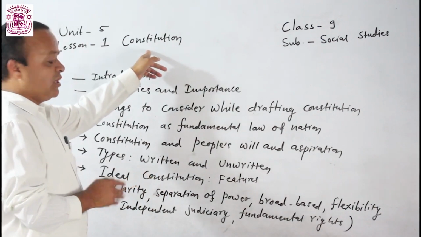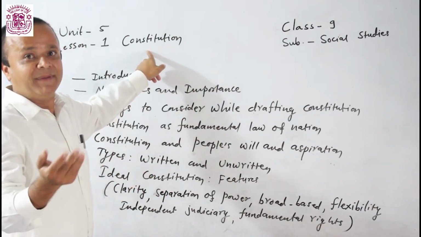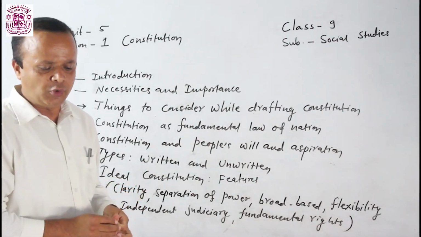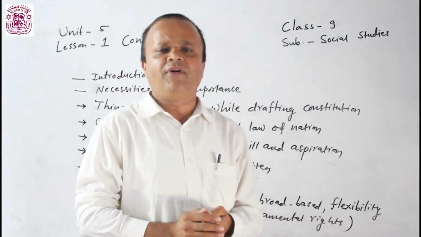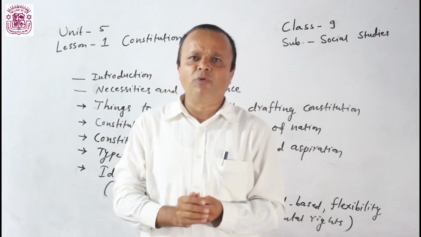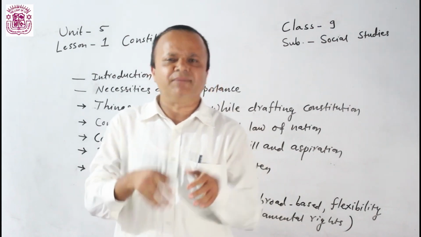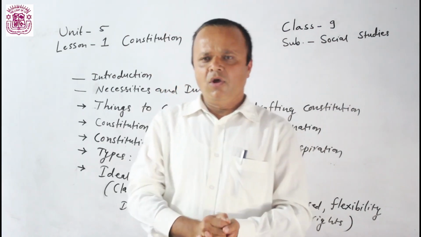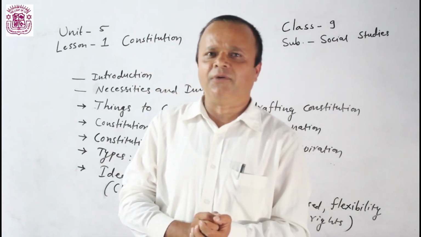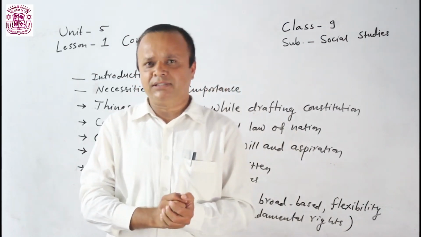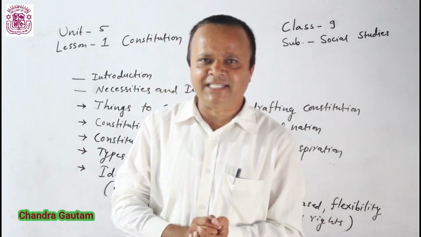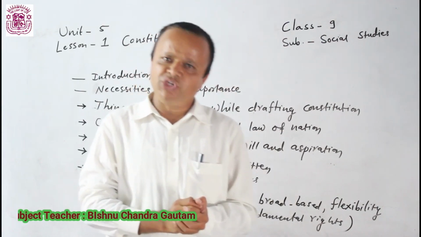Constitution. In Nepali it is called Samvidhan. What is constitution? We need to understand. Constitution means supreme law of nation. Simply we can understand constitution means supreme law of nation, but it is more than that. We can define it properly. Constitution means supreme law of nation that determines function, formation and power of legislative, executive and judiciary.